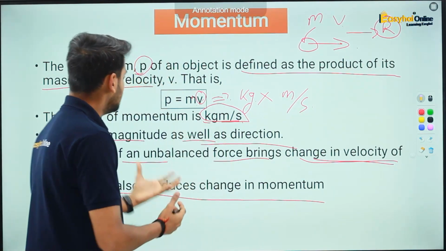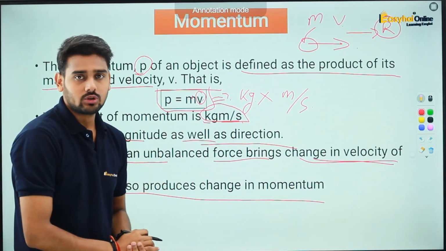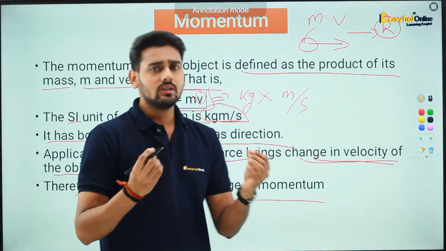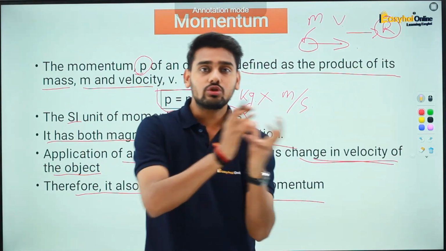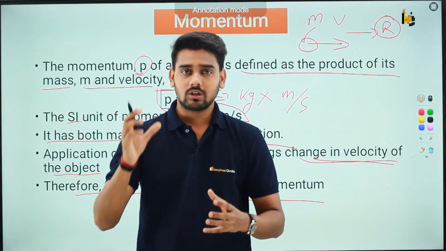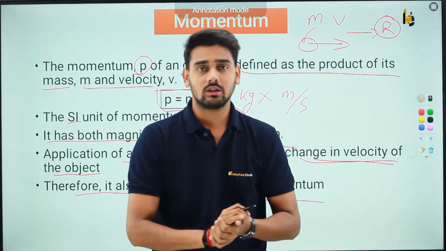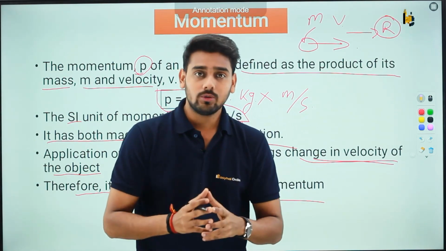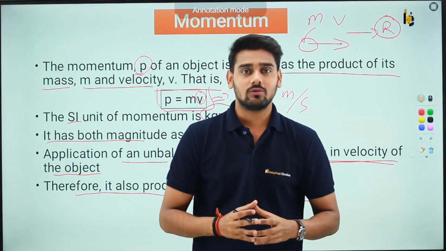And after this we will begin with the second law of motion. All right, I hope you have understood about momentum. Remember, it's a very simple quantity. It is nothing but the measure of motion of an object. If an object is moving, the object has some mass and the object is moving with some velocity. In that case, if you want to find out the momentum, what will you do? You will simply multiply the mass with the velocity of the object.